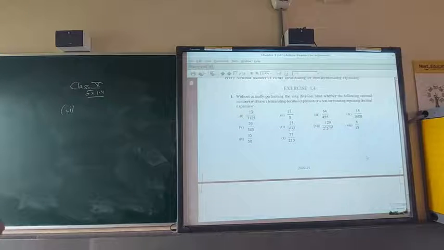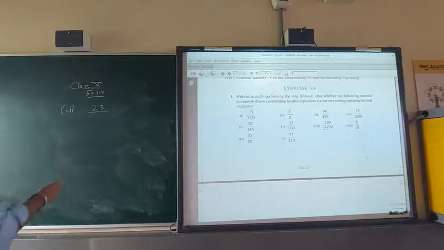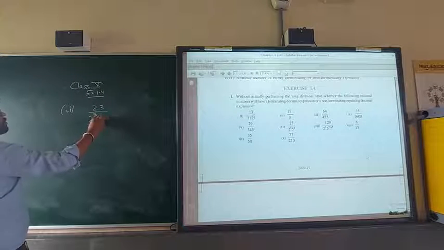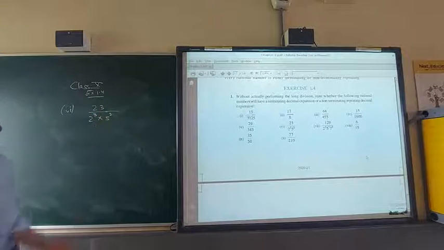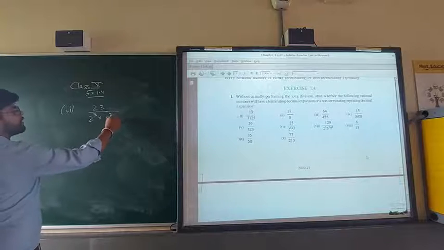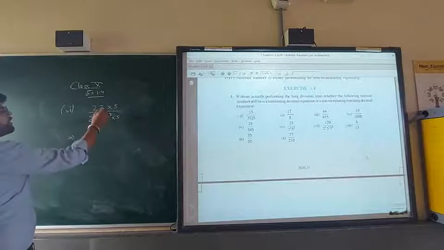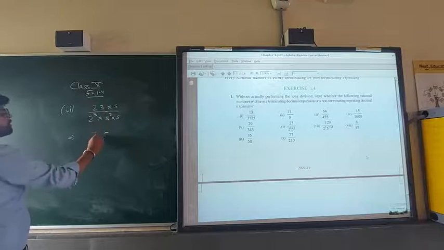Sixth one, 23 upon 2 power 3, 5 power 2. Now see that 2 power 3 was there. We have to make the same power. 5 was there, so 5 only we have to multiply up and down. So 23 into 5: 5 3s are 15, 5 2s are 10, 115.